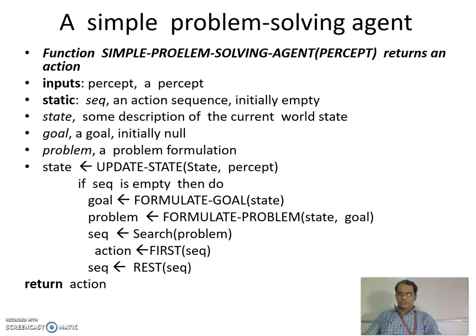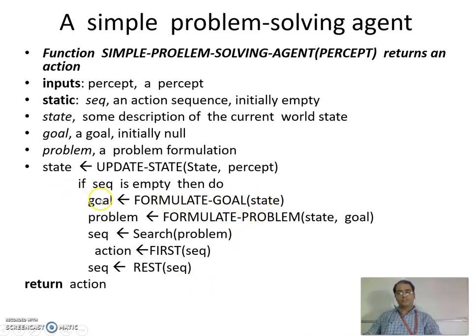So the function looks like this. First of all, I need to update the state with the percept. Based on the current percept, my state update happens. Now if the sequence is empty, and initially it would be empty because I don't know the sequence of actions I need to perform, then a goal is formed. The state is given for goal formulation.